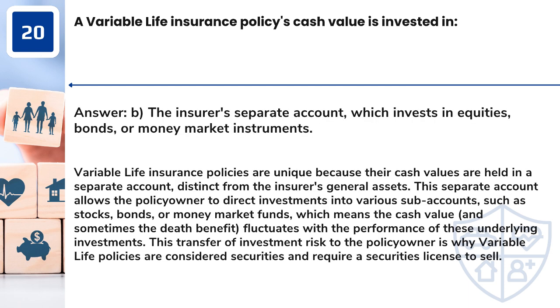Answer: B. The insurer's separate account, which invests in equities, bonds, or money market instruments. Variable life insurance policies are unique because their cash values are held in a separate account, distinct from the insurer's general assets. This separate account allows the policy owner to direct investments into various sub-accounts, such as stocks, bonds, or money market funds, which means the cash value, and sometimes the death benefit, fluctuates with the performance of these underlying investments. This transfer of investment risk to the policy owner is why variable life policies are considered securities and require a securities license to sell.